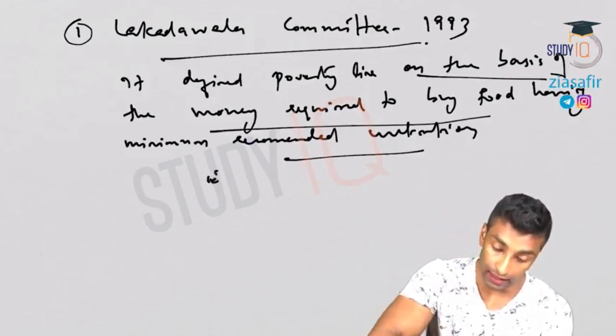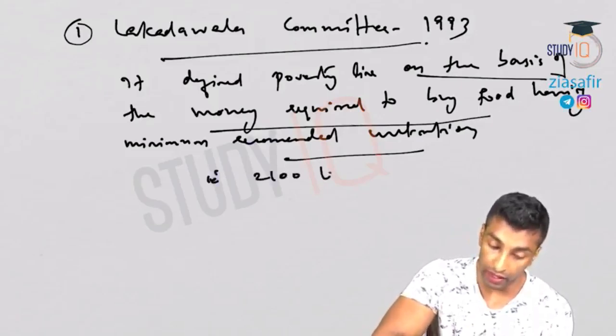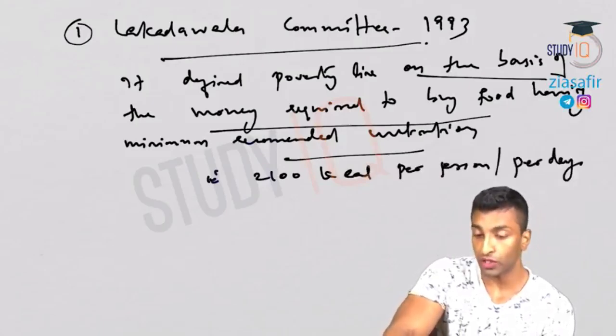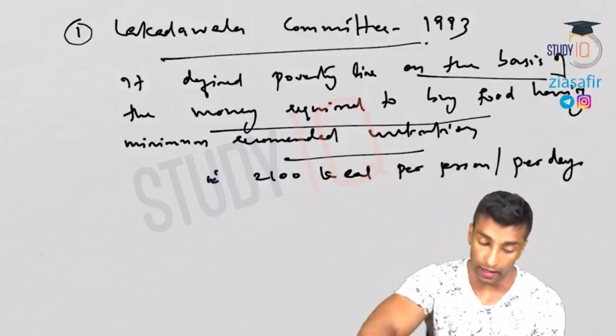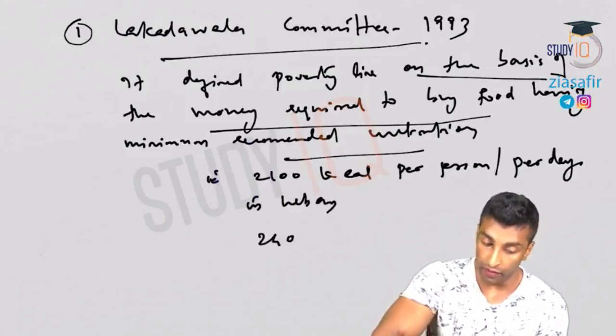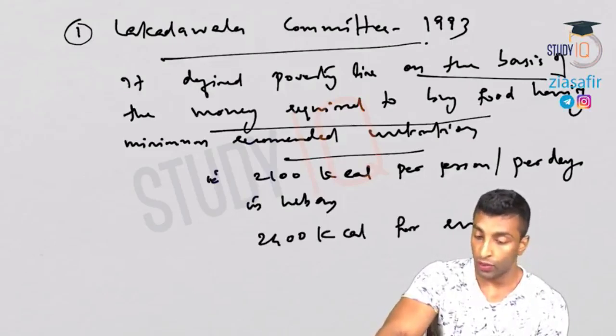What was that? That is 2100 kilocalorie per person per day in urban areas, and 2400 kilocalorie for rural areas.